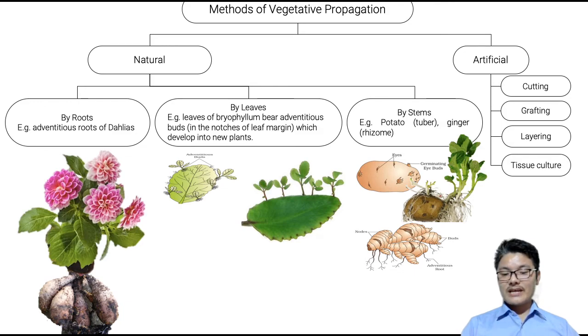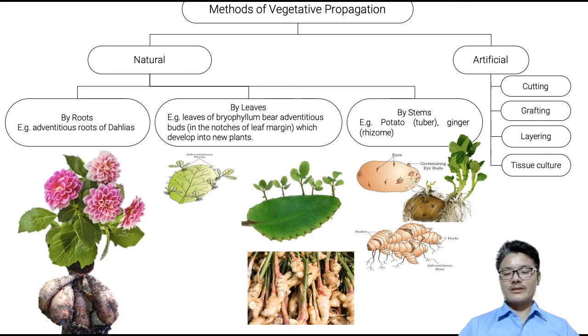So these tiny lines will help in production of tiny buds, and those tiny buds will develop into a new plant. So these three methods of natural vegetative propagation are usually followed by different plants. Some plants use roots, some plants use leaves, and some plants use stem for natural vegetative propagation.